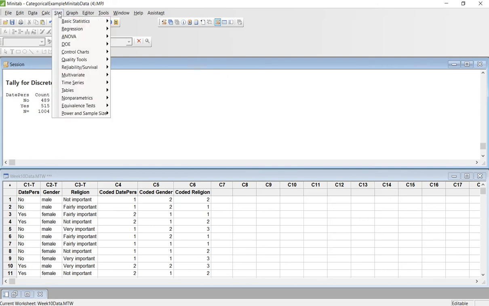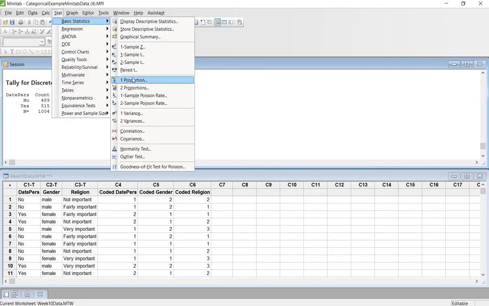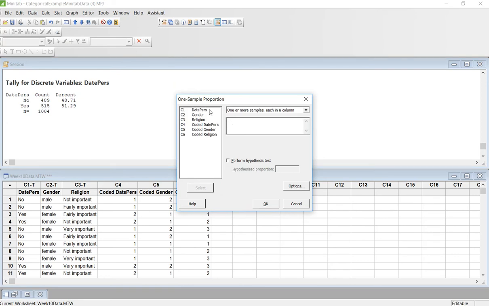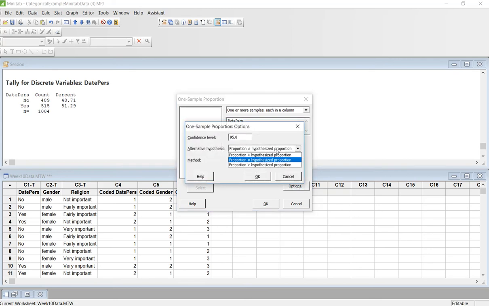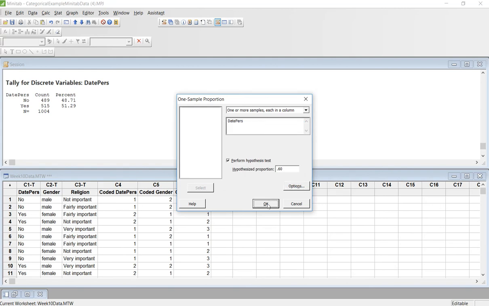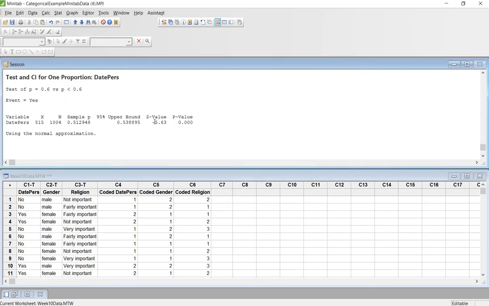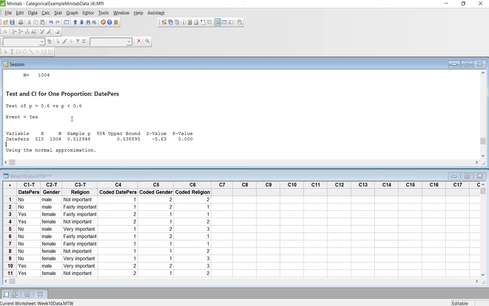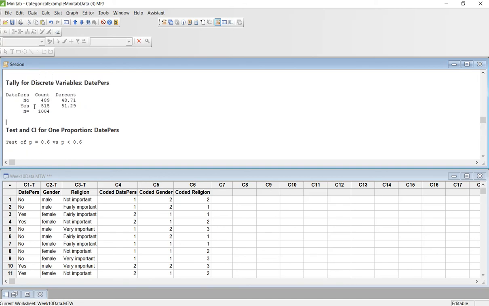So we're going to come up to Stat, Basic Stat, One Proportion. We're going to do date personality, perform the test, 0.60, Options. Ours is that it's less than, normal, okay, okay. So this is the big thing. You need to make sure and check right here. Event is yes. Yes is what we were looking at.